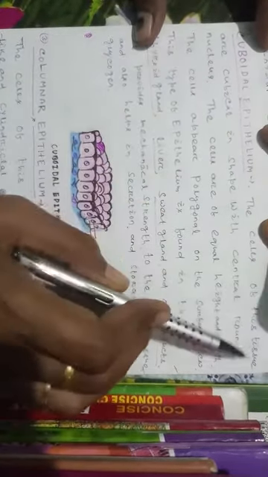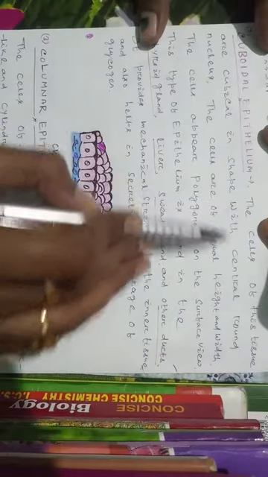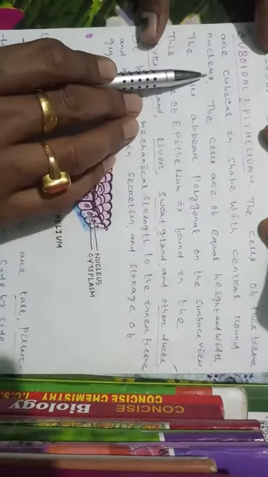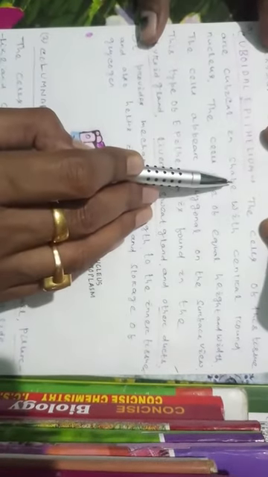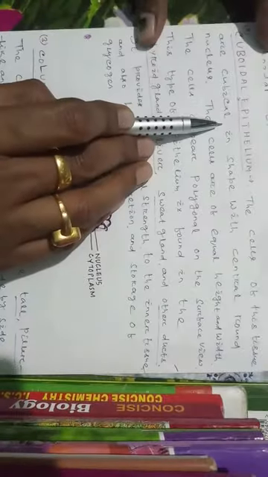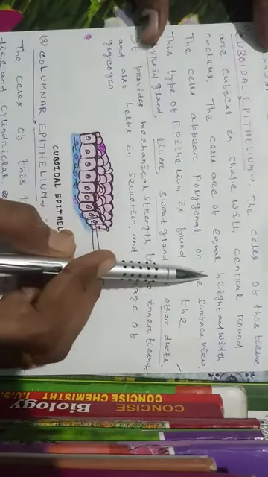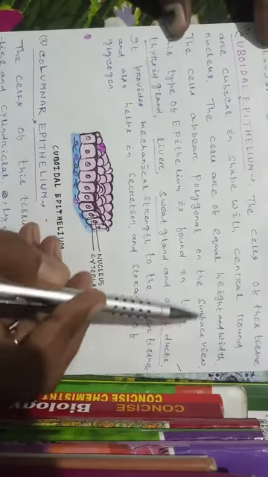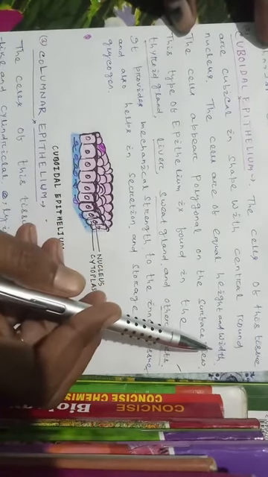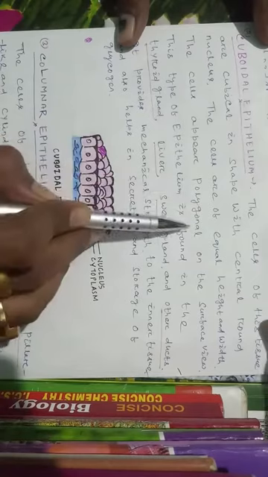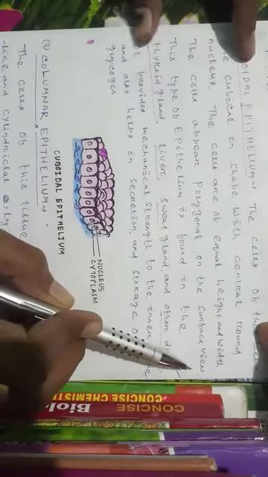The cells of this tissue are cubical in shape with central rounded nucleus. The cells of the cuboidal epithelium are cubical, so this epithelium is called cuboidal epithelium. The cells are of equal height and width. That means the height and width of the cell are equal. The cells appear polygonal on the surface view.